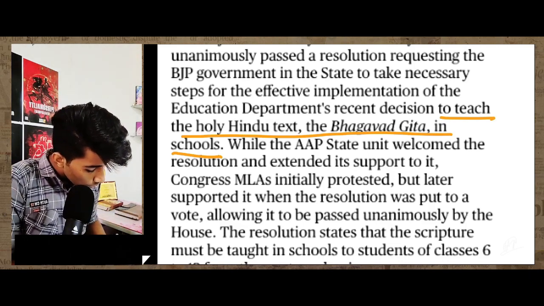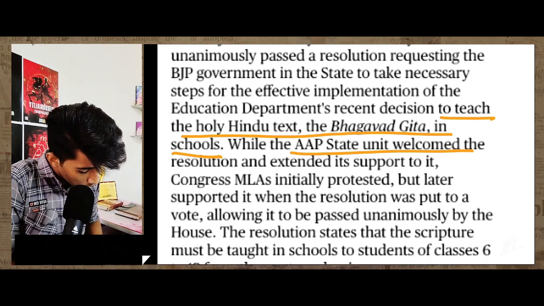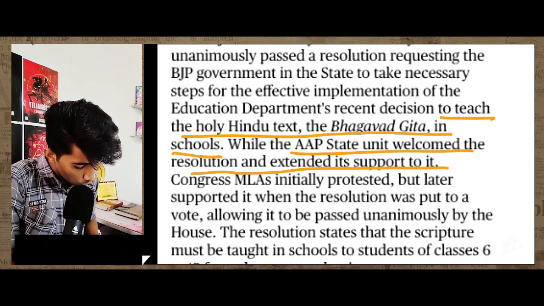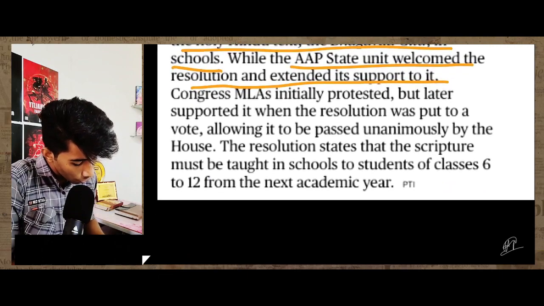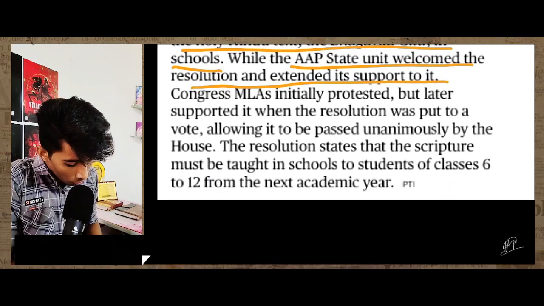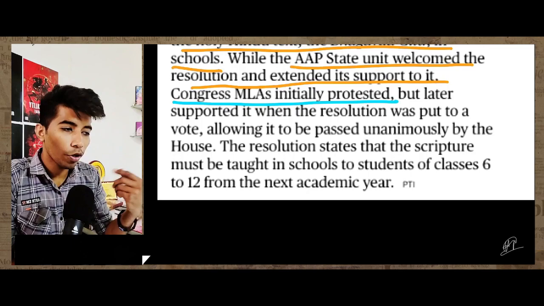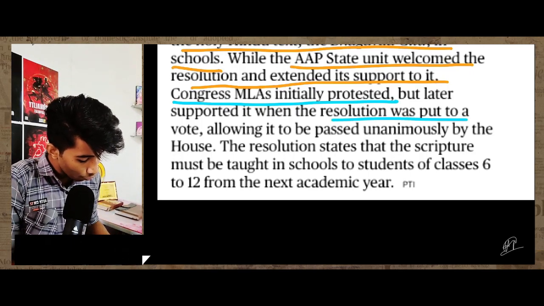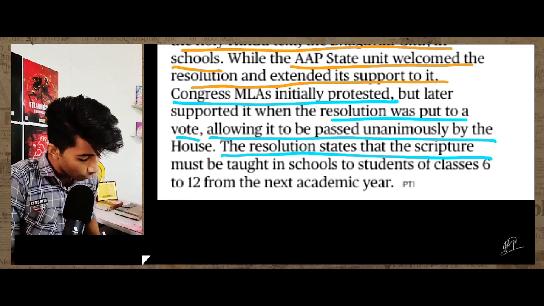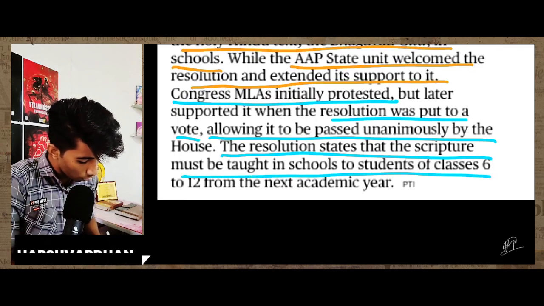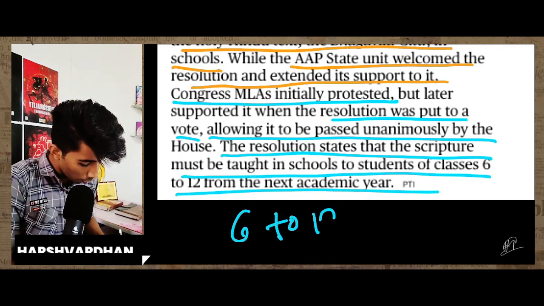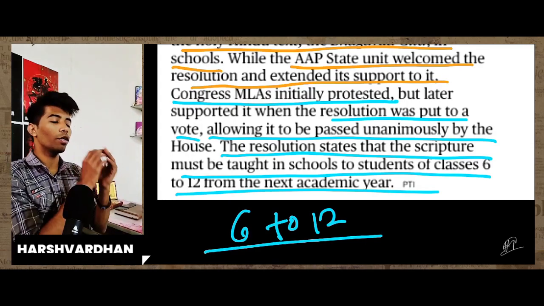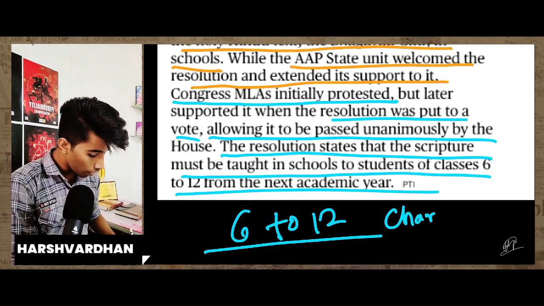While the AAP state unit welcomed the resolution and extended its support to it, Congress MLAs initially protested. Again, you are seeing that Congress MLAs initially protested this statement, but later supported it when the resolution was put to the vote, allowing it to be passed unanimously by the House. The resolution states that the scripture must be taught in schools from classes 6 to 12, and it is important for your character development as well.